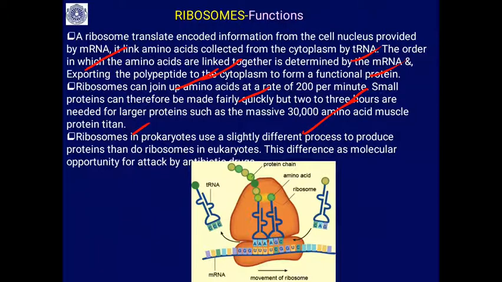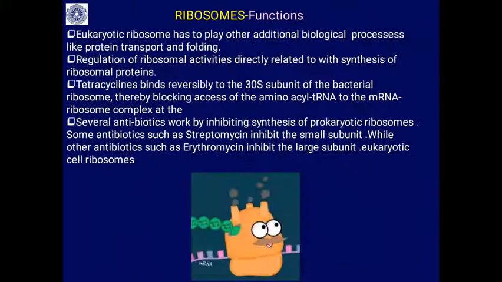Ribosomes of prokaryotes use a slightly different process to produce proteins, which we can exploit in making antibiotics and different types of drugs to control disease-causing bacteria. The eukaryotic ribosome has to play additional biological roles like protein transport and folding of proteins, which is important for the functioning of the protein. The regulation of ribosomal activity is directly related to the synthesis of ribosomal proteins.